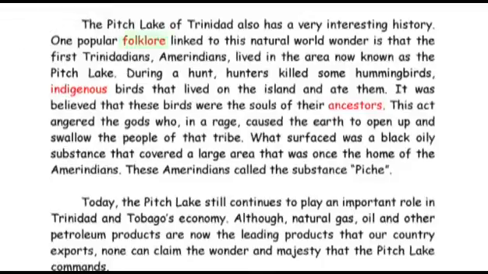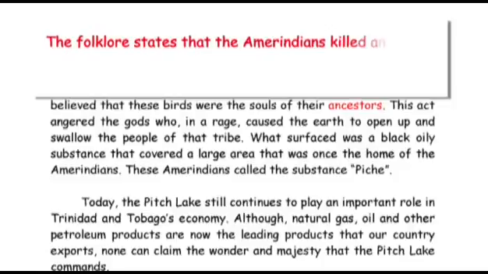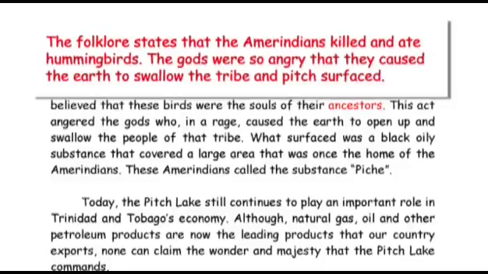There, in paragraph 3. This is where the details of the folklore start. Your answer could read, the folklore states that the Amerindians killed and ate hummingbirds. The gods were so angry that they caused the earth to swallow the tribe and pitch surfaced.